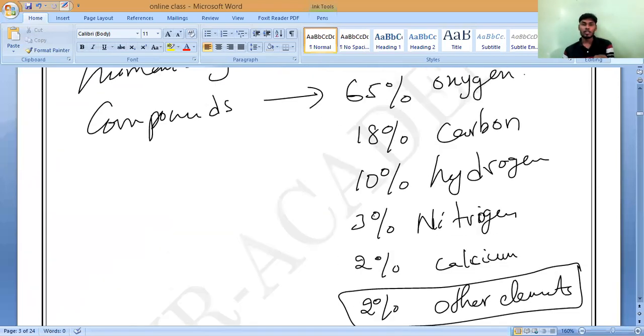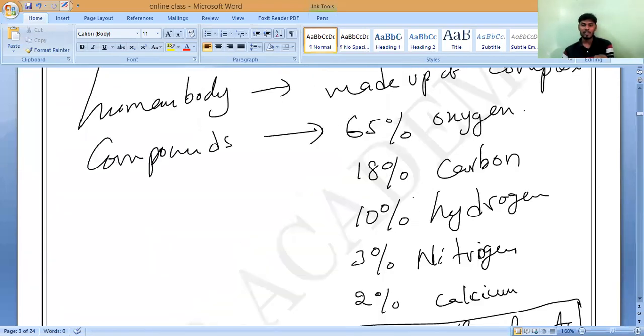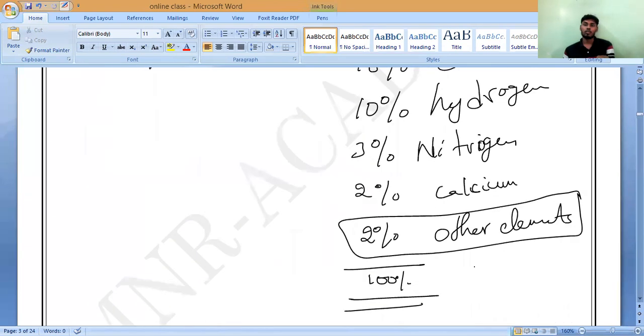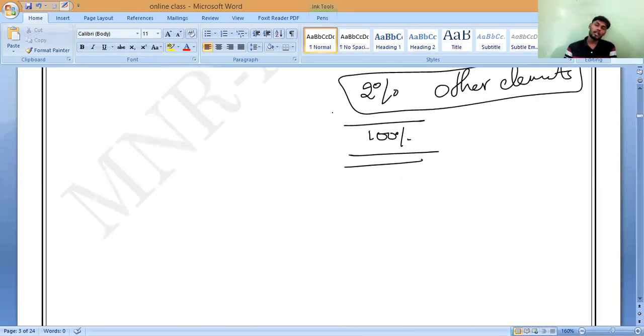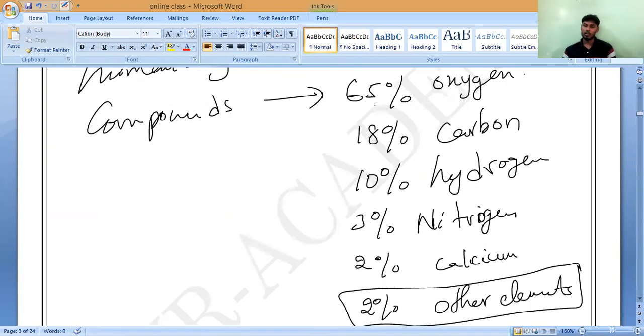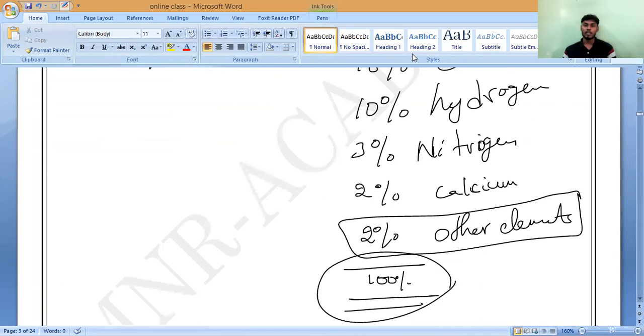Here, our human body has only 4 major elements. What are those? Oxygen, carbon, hydrogen, and calcium. Even calcium is a small percent, 2% only, and all other elements are 2%. So our human body is made up of mainly what elements? Oxygen, carbon, hydrogen. Understand?